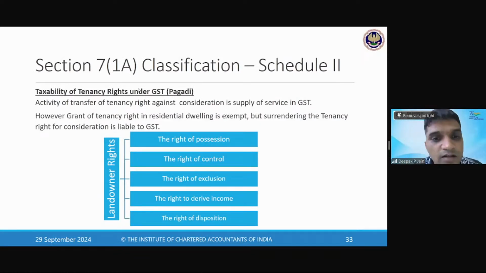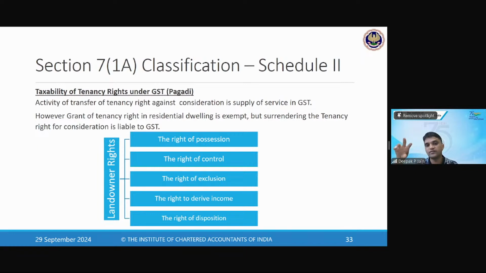They've said that there is something called tenancy rights. Okay, so we understood that in case of residential rental, it is exempted. However, taxability of tenancy rights under GST is different, which is also called pagdi, wherein the activity of transfer of tenancy right against consideration is supply of service.